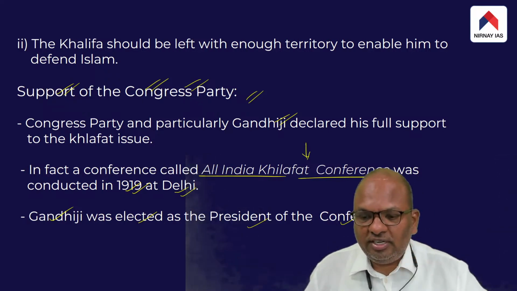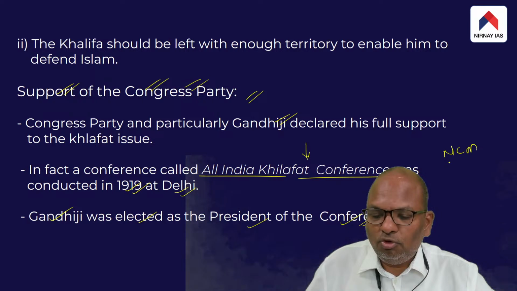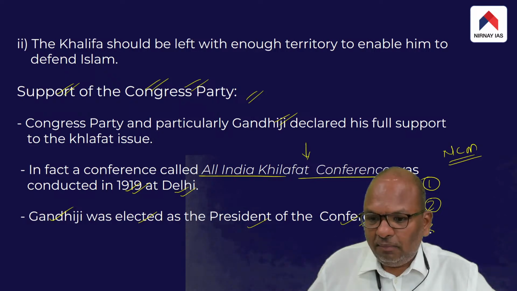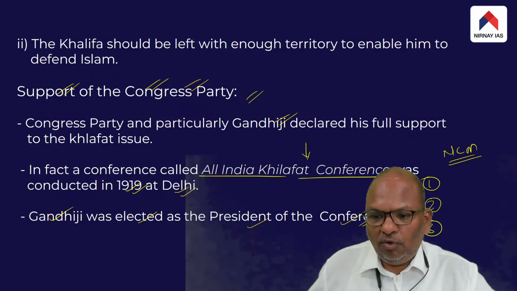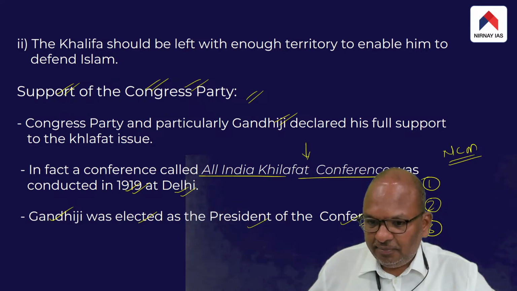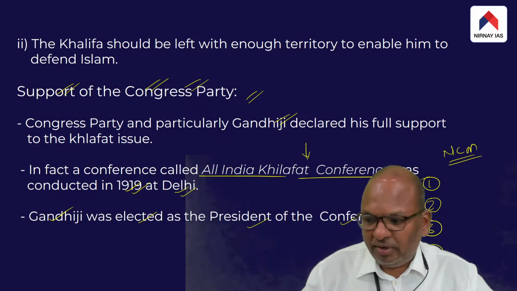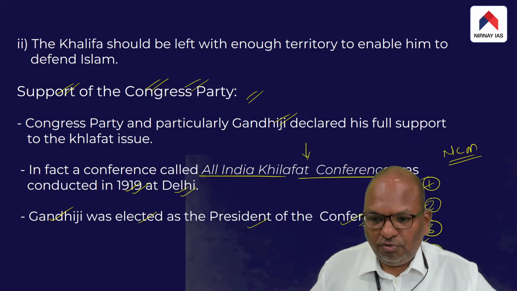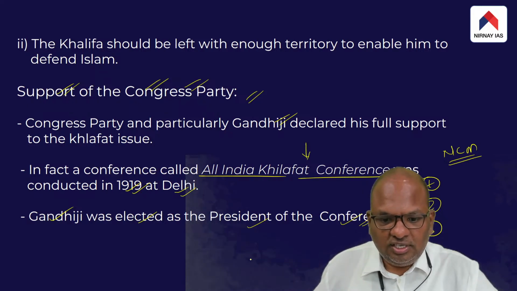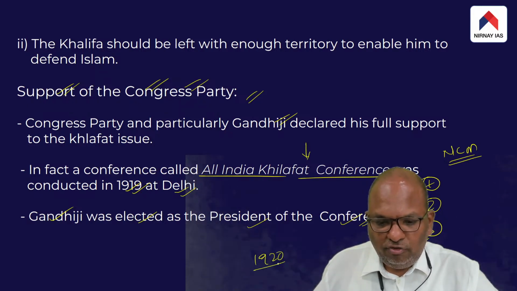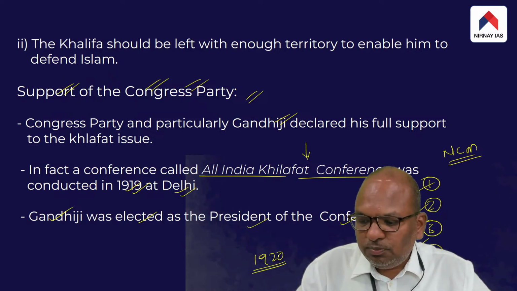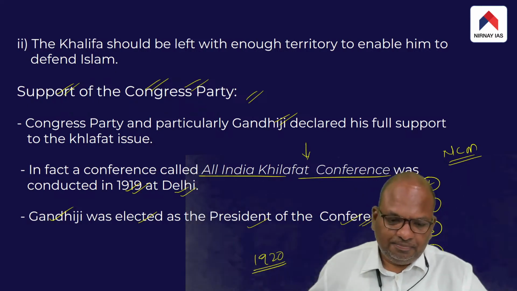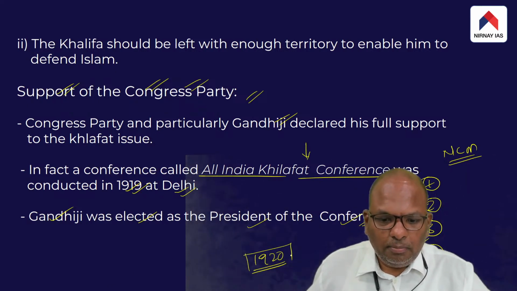So basically, there are four reasons why the non-cooperation movement started. One is the Rowlatt Act. Second is the Jallianwala Bagh tragedy. Third is what we have called the Government of India Act. Fourth reason, the Khilafat issue. As a result of all these factors, the Congress party launched the non-cooperation movement. It happened to be the first mass movement carried out by the party under Gandhiji's leadership. So these are the four reasons, remember all four.